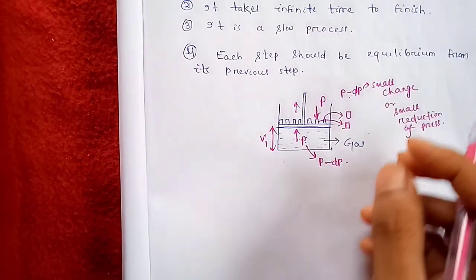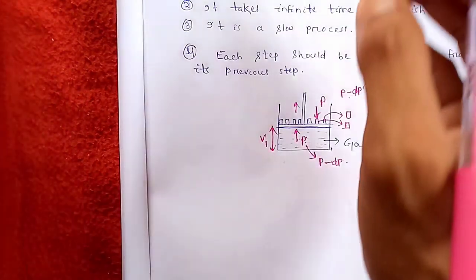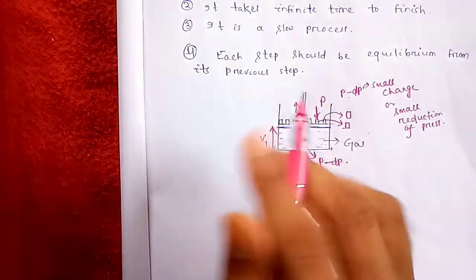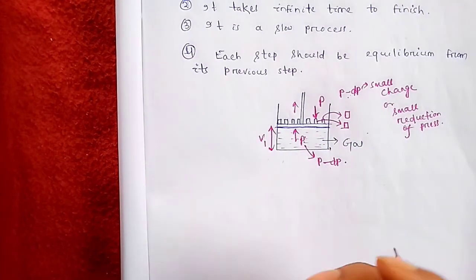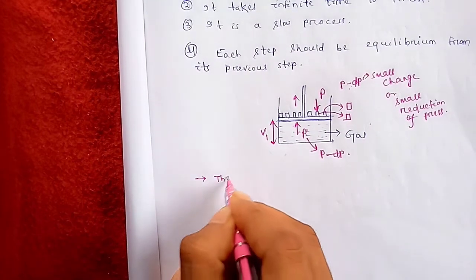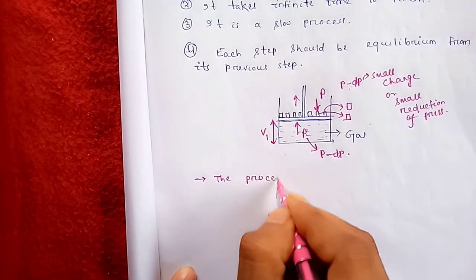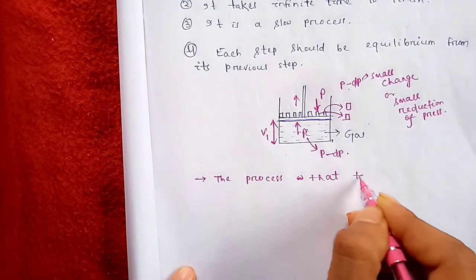Students, there is another way to move the piston up. What is that? Remove the entire weight, all the stones, simultaneously. If you remove all the stones simultaneously, then the piston will move at a speed and stop at a point. This process is known as an irreversible process. So a process that takes place at high speed is known as an irreversible process.